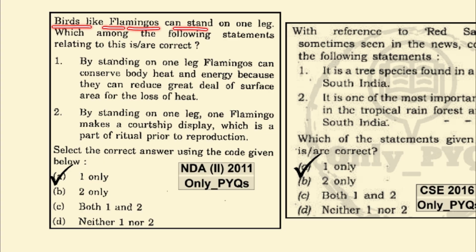Birds like flamingos can stand on one leg. Which among the following statements related to this is correct? By standing on one leg, flamingos can conserve the body's heat and energy because they can reduce a great deal of surface area for the loss of heat. So this statement is correct. By standing on one leg, a flamingo makes a courtship display, which is a part of the ritual prior to reproduction. This is wrong, and statement 1 is correct.